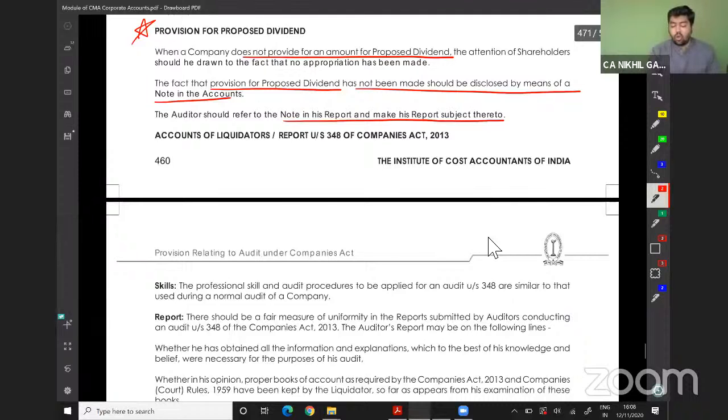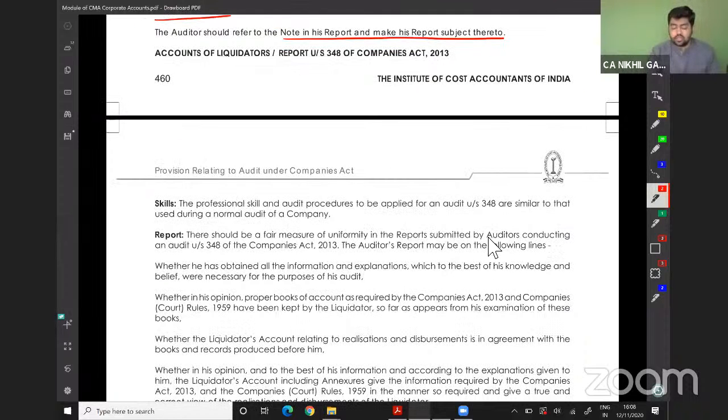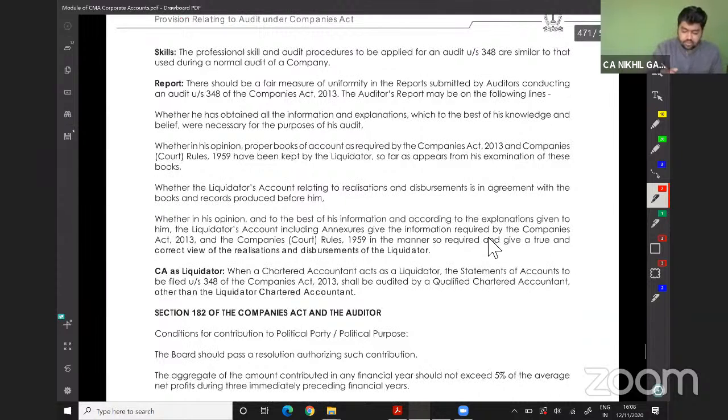Accounts of liquidators and reports under section 348 of the Companies Act 2013. This is not needed, skip this section. Yes, this one is important.